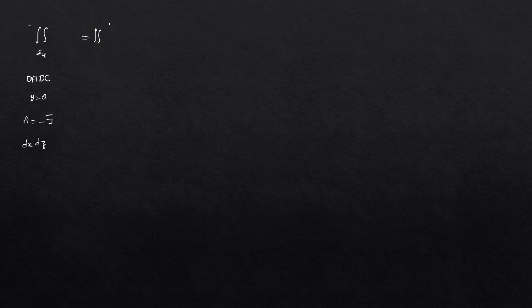What is the function here? 4xz i bar minus y square j bar plus yz k bar, dot n cap. N cap means minus j bar, and the surface is dx dz. We already know that i bar dot j bar is 0 and k bar dot j bar is 0. So the remaining thing is only this thing.